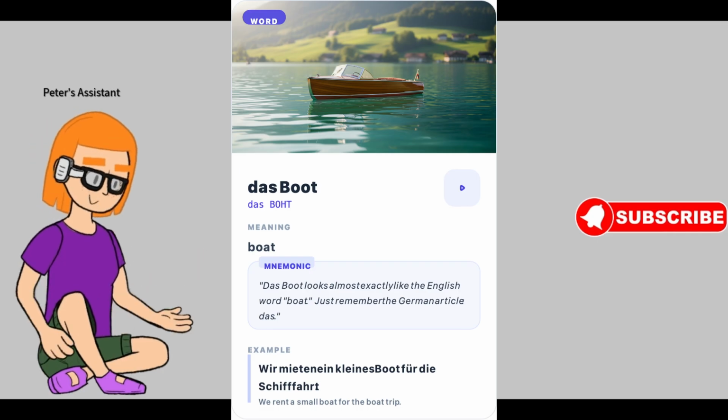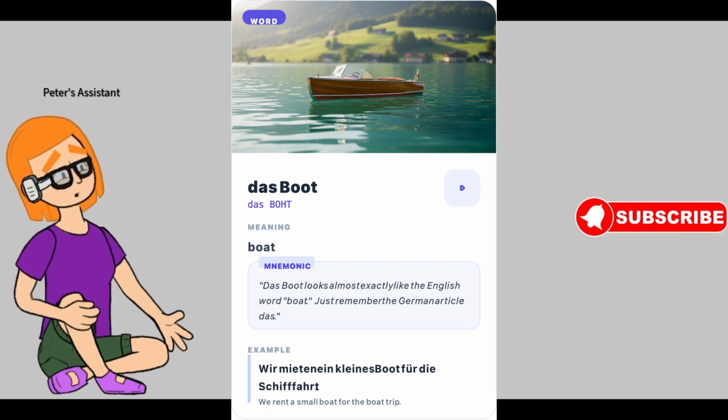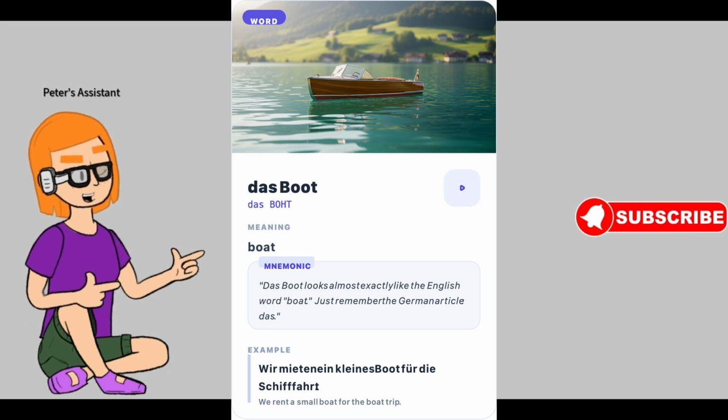How to remember this word: Das Boot looks almost exactly like the English word boat. Just remember the German article, das. Example sentence: Wir mieten ein kleines Boot für die Schifffahrt. English translation: We rent a small boat for the boat trip.